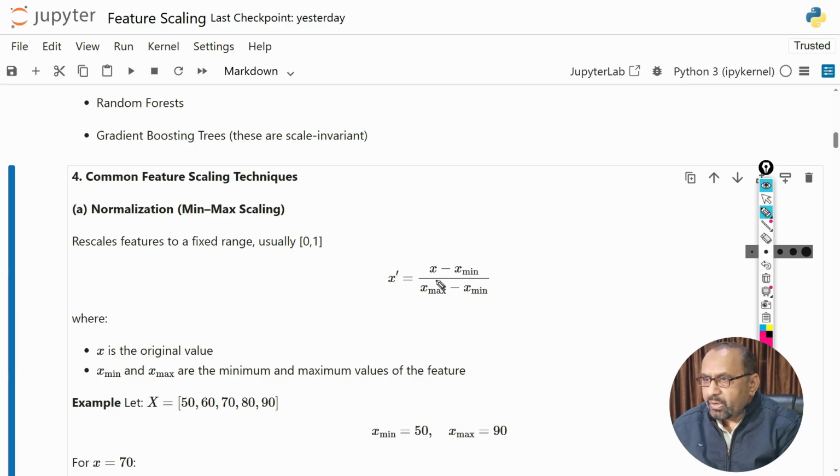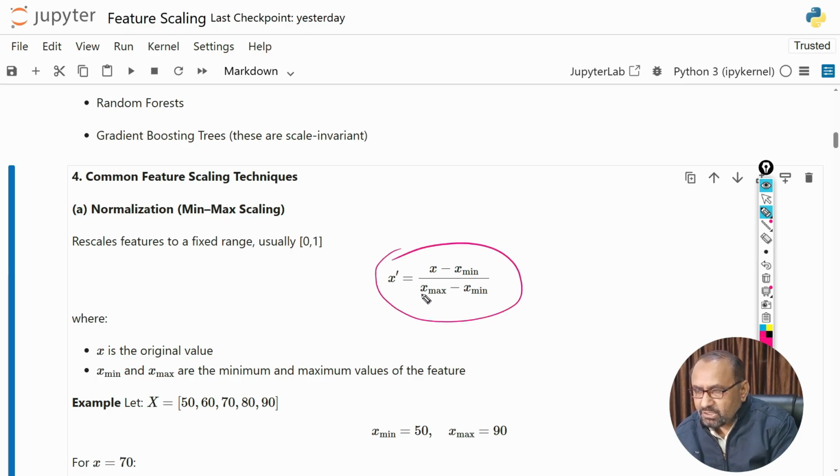Okay, so this is the formula where you can see x dash is equal to x minus x minimum upon x maximum minus x minimum. So x is the original value in the data set, x minimum is the minimum value from the array, and x maximum is the maximum value.